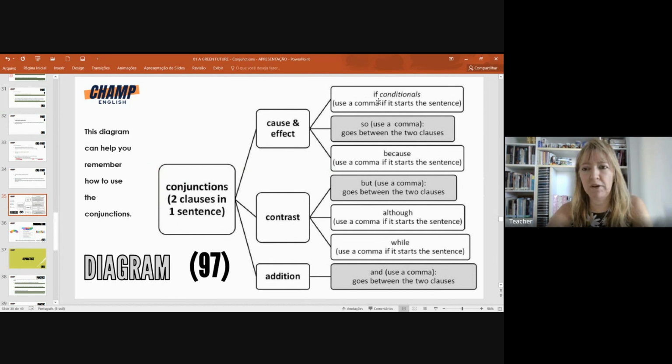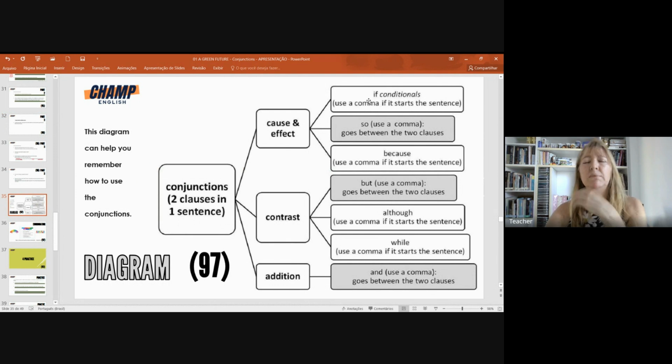You have here if. If is an example of a conjunction of cause and effect. If means conditionals. So use a comma if it starts the sentence. I think we will see some examples with conjunctions.